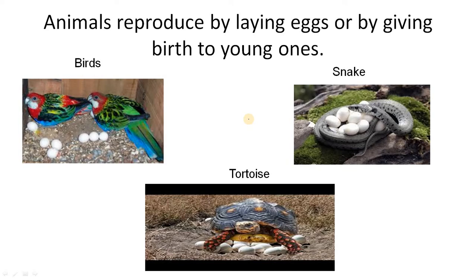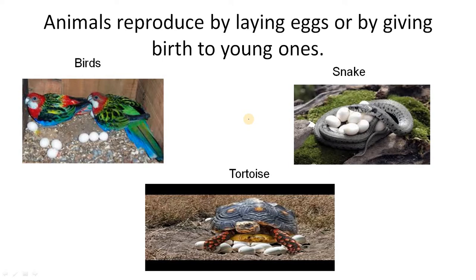For example, birds can reproduce birds, turtles can reproduce turtles, snakes can reproduce snakes, human beings can reproduce human beings, cats can reproduce cats, lions can reproduce lions. We call them generations. By reproduction we can give the next generation that can carry life on the earth. Reproduction is done in many types. Animals reproduce by laying eggs or giving birth to young ones.